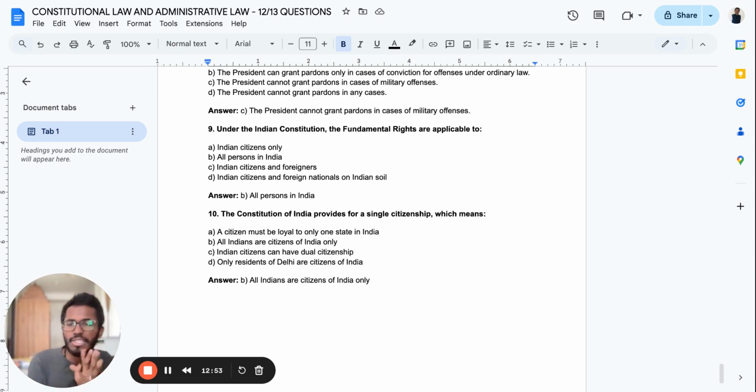So in the Constitution, questions are coming very simple, very generic. Make sure that these questions are regularly repeated, and practice them, taking a screenshot of them and regularly practicing the same. Wish you all the best. Good luck. And I hope you all prepare for this exam and clear this exam at the very first go itself.